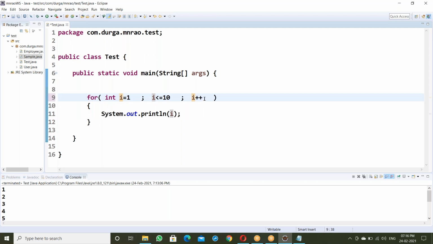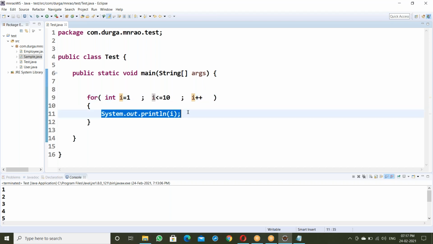After that i plus plus, i is now 2. Now 2 is less than or equal to 10. Now displaying 2. Next i plus plus is 3. 3 is less than or equal to 10 is true, then displaying 3 here. See, initialization executes only once. Int i equal to 1, so the value of i is 1 here. 1 is less than or equal to 10, it's true. Displaying the i value 1, then i plus plus is 2. Then 2 is less than or equal to 10, it's true, so displaying 2.